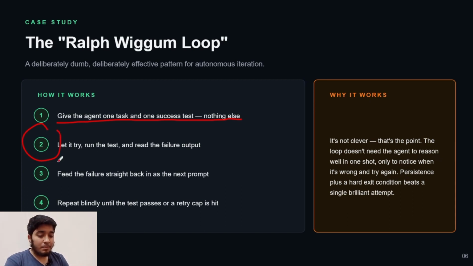The second point is that it tries, runs the result, and reads the failure output. For example, if they are working on a project and face any failure, there is a specified AI agent for this task, so it will handle it. The third point is that it will feed the failure straight back in as the next prompt.